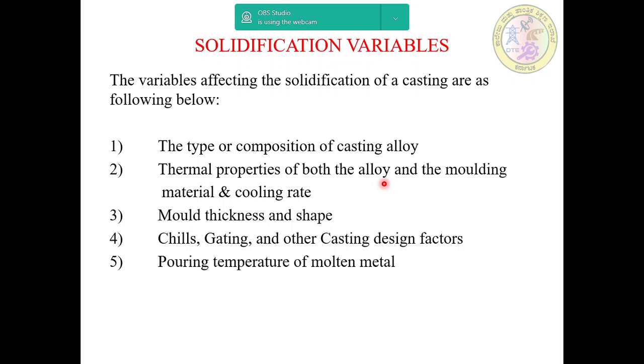Cooling rate promotes directional solidification at a faster rate with finer grains, while a low cooling rate exhibits larger grains. It is important to note that the grain size affects the strength and hardness of the casting. Also, metallic molds produce a higher cooling rate than a sand mold under the same operating conditions. That is about thermal properties of both the alloy and the molding material and cooling rate.